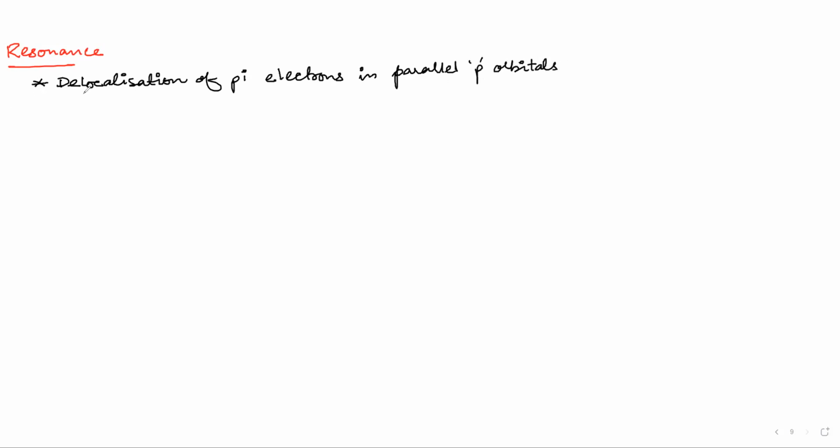Resonance. What is resonance? If I want to define it, what is resonance? It is the delocalization of pi electrons in parallel p orbitals. Okay, it is a delocalization of pi electrons in parallel p orbitals. This is the one line statement that you have to remember about the phenomenon of resonance.